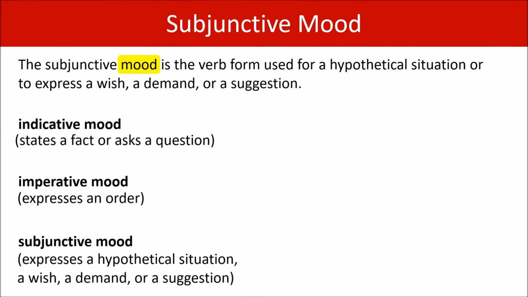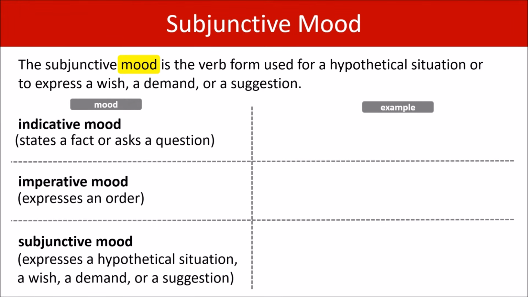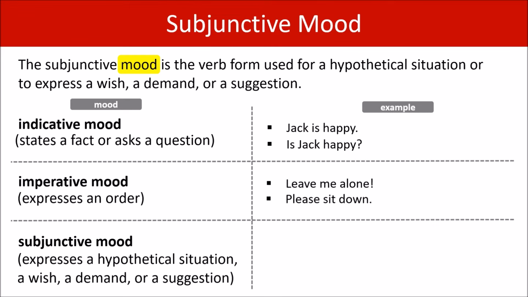Okay, so they are the moods. Let's put up some examples. States a fact or asks a question. Jack is happy. Well, that's a fact. Is Jack happy? That's a question. So they are examples of the indicative mood. Next, the imperative mood. Leave me alone expresses an order. Please sit down also expresses an order. So one is forceful, one is polite. It doesn't matter. They express orders.